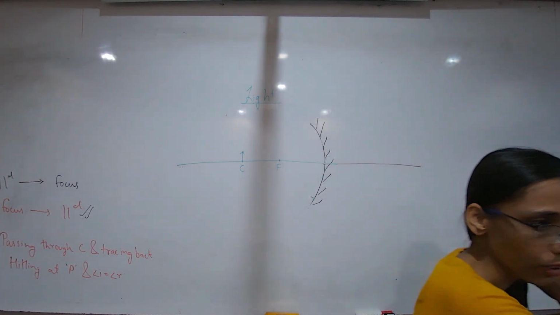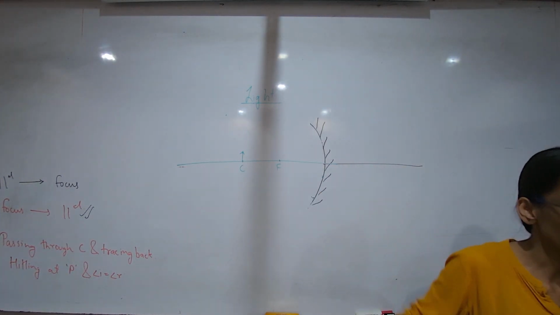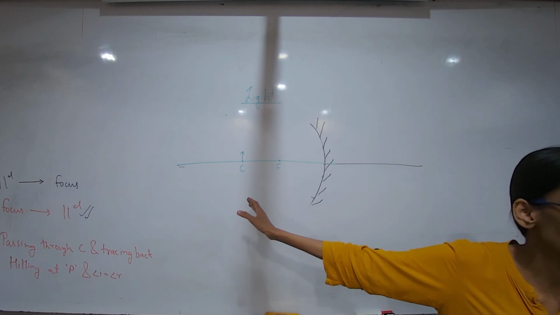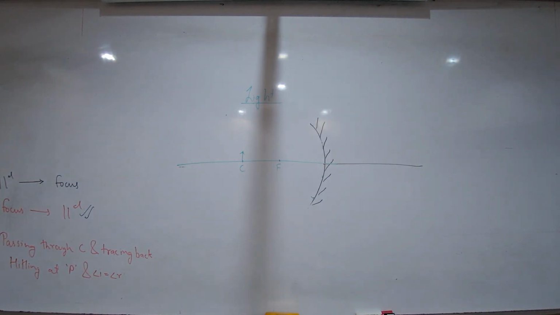Go for the next one now. Object is at C. This one is the easiest one. This should not take much time. Are you done? Yes. Okay.